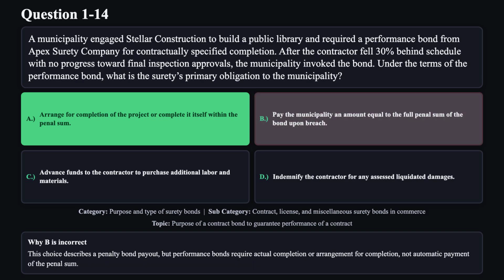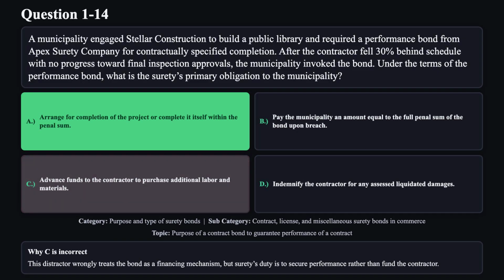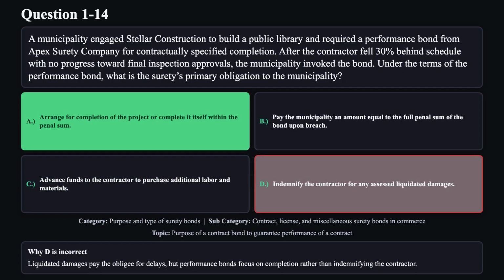Reason B is not correct. This choice describes a penalty bond payout, but performance bonds require actual completion or arrangement for completion, not automatic payment of the penal sum. Reason C is not correct. This distractor wrongly treats the bond as a financing mechanism, but the surety's duty is to secure performance rather than fund the contractor. Reason D is not correct. Liquidated damages pay the obligee for delays, but performance bonds focus on completion rather than indemnifying the contractor.